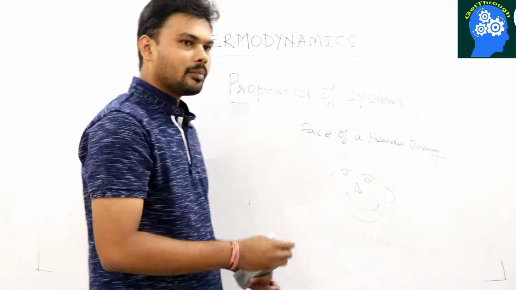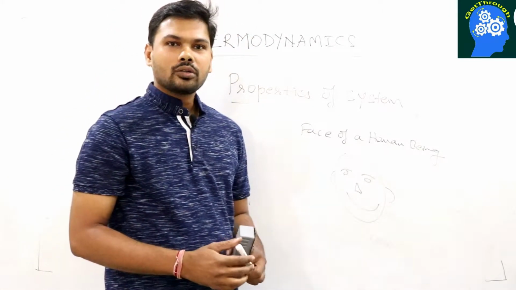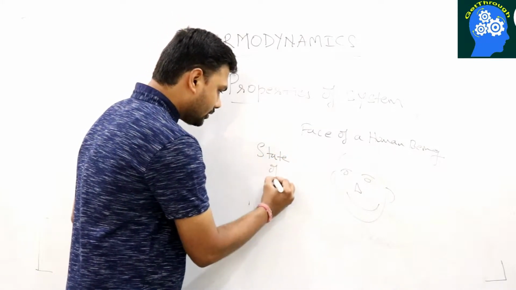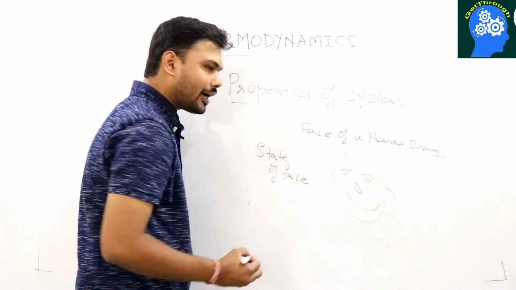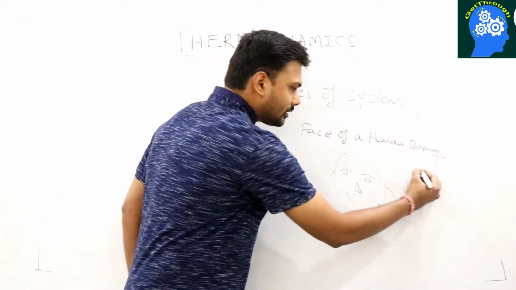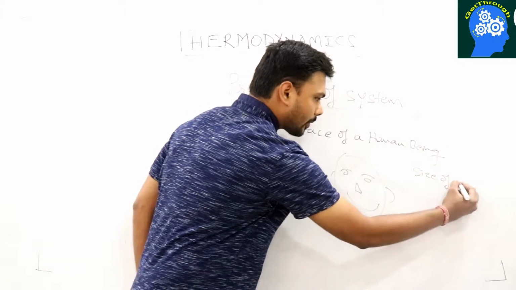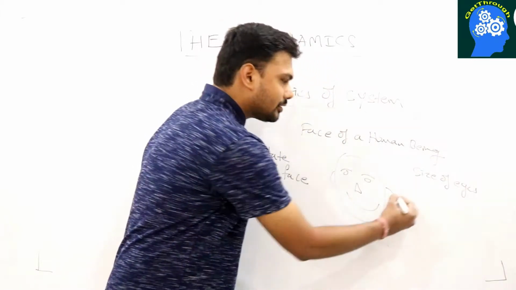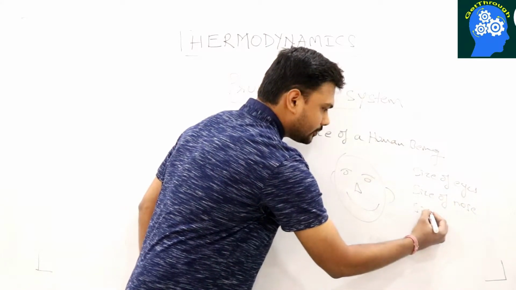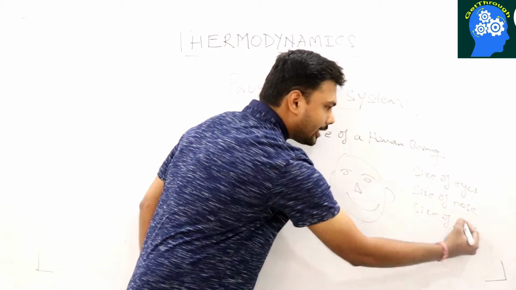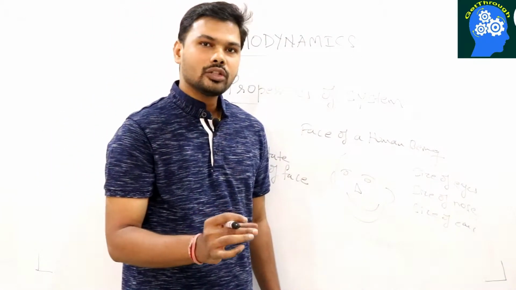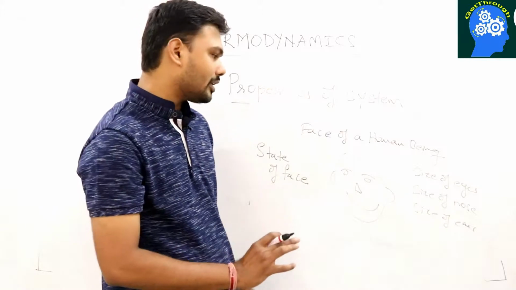And how do you define a particular state of the face? The state of the face is defined by the properties of the face. For example, one property of the face is the size of the eyes. What is the size of the nose? What is the size of the ears? Once you tell the size of the eye, the size of the nose and the size of the ears, you say that yes, this face is in a particular state.